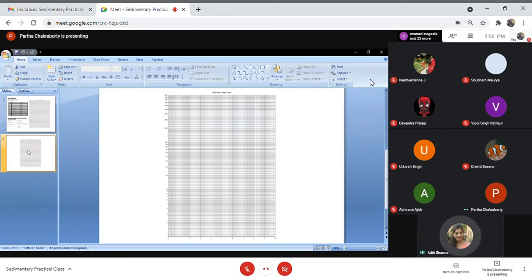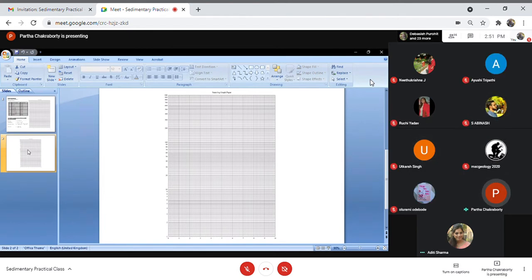Sir, I think first let them do this plotting of the curve. Okay. Aditi has already told you, but I just supplement whatever she has said. As she has said, you have to plot the cumulative percentage data with respect to different average sizes. Students, are you following me? Yes, sir.